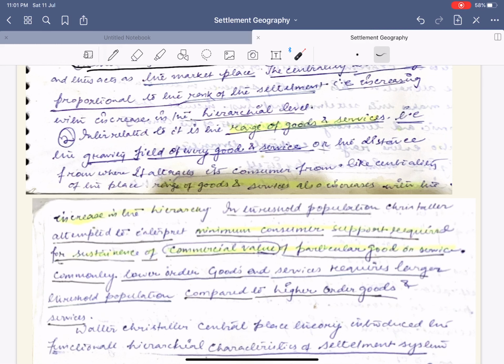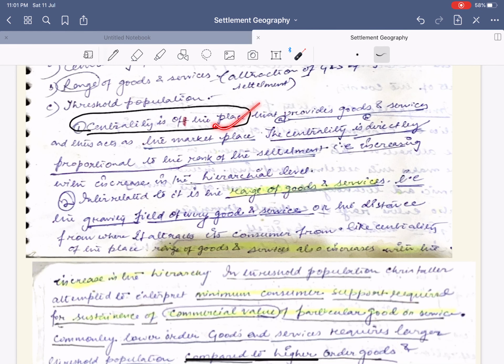In the threshold population, I had also discussed the threshold population. The threshold population was the minimum number of consumers that we require to sustain an establishment, or to sustain a business, or to sustain the central place. I had given the example of the Mercedes car. So in this context, Christaller said that the threshold population, the range of the goods and services, and the centrality of place are some of the valid concepts that still exist in today's world.